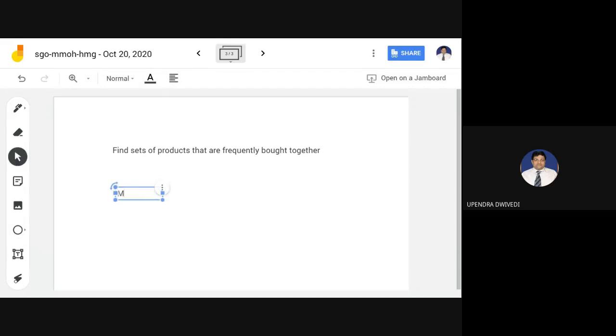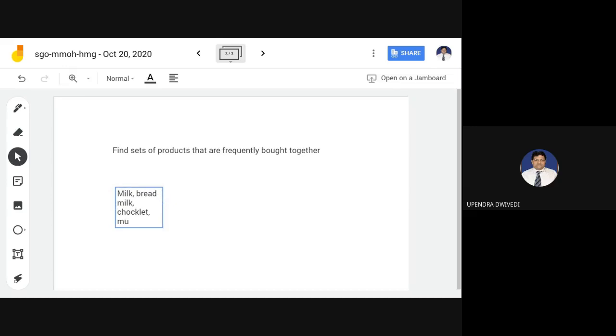Suppose we are buying milk, bread, then milk, chocolate.